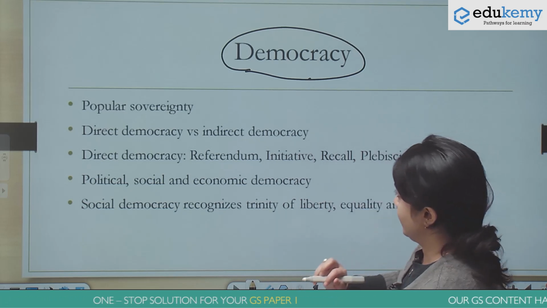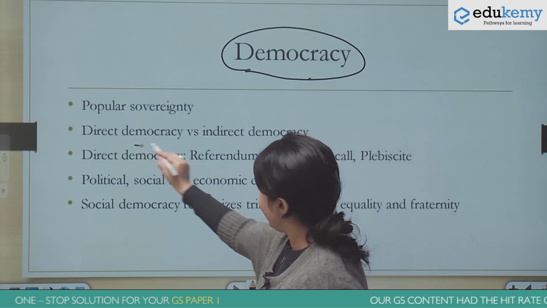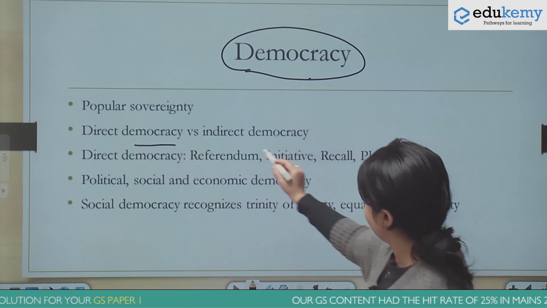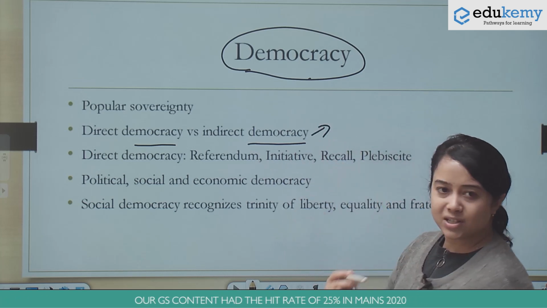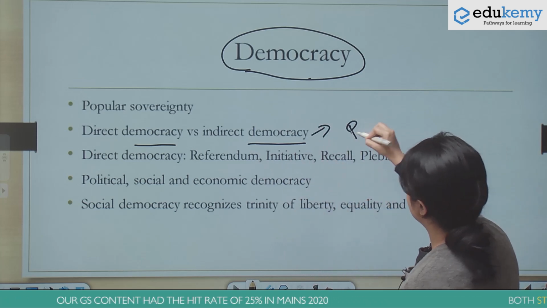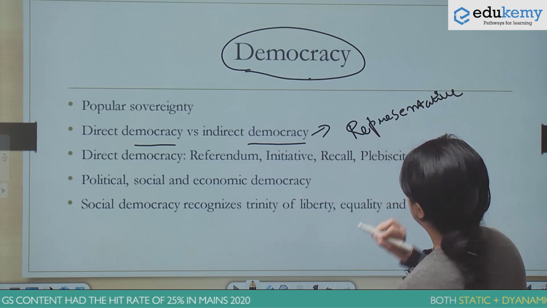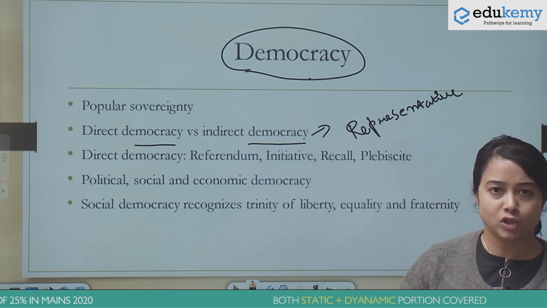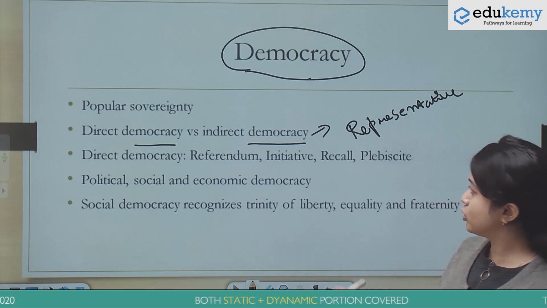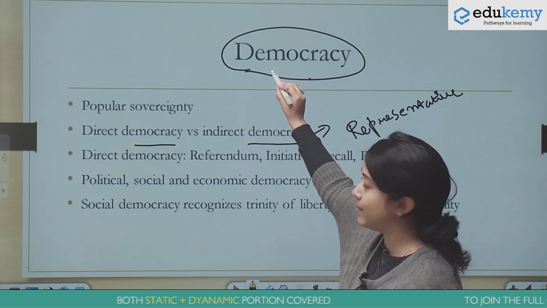Within democracy, we have direct democracy and indirect democracy. Indirect democracy is the representative system of democracy that we have in India. And this representative system can be further bifurcated into presidential and the parliamentary system. So what we have in India is a parliamentary democracy.